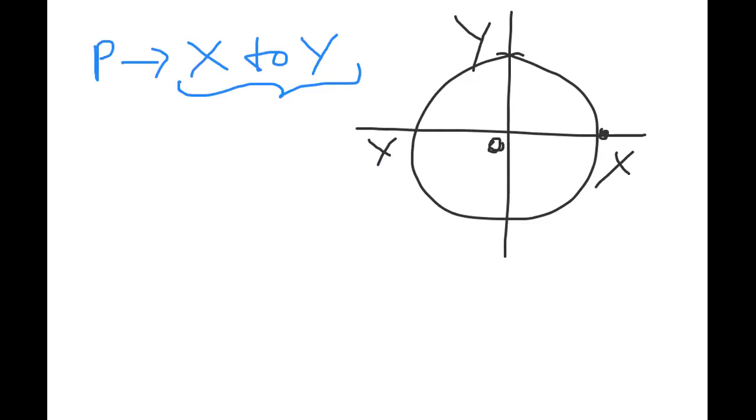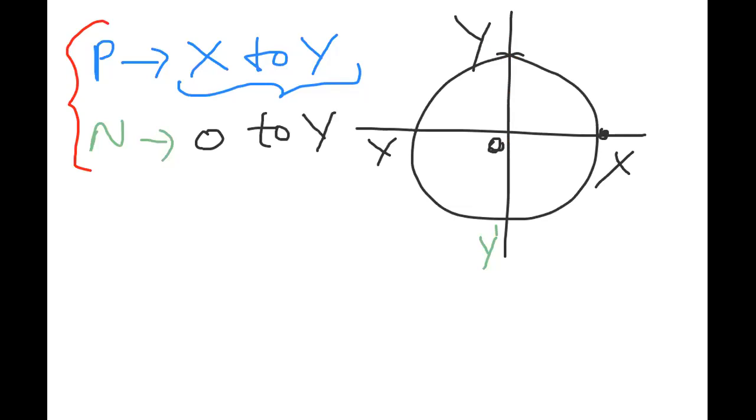When P is traveling from X to Y, the point N, the foot of the perpendicular dropped on Y dash, simultaneously travels here. So the particle travels from X to Y along the circumference, and the foot of the perpendicular travels from O to Y. Take care here, beta, this is very important.